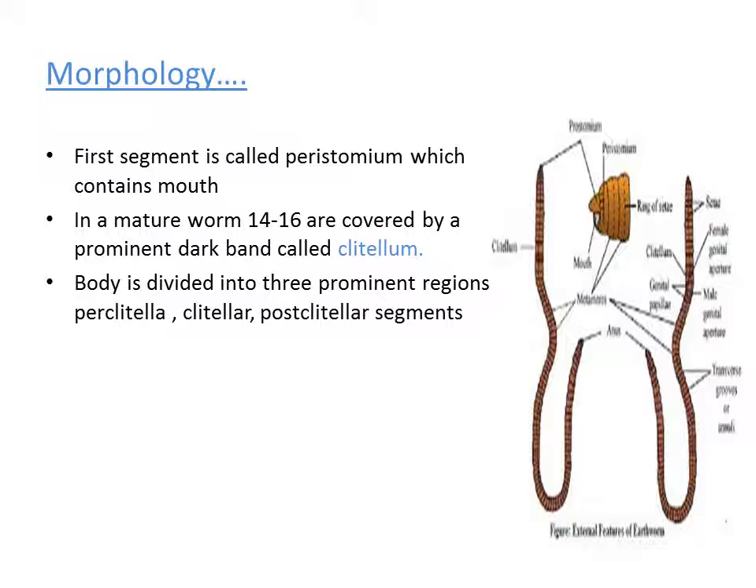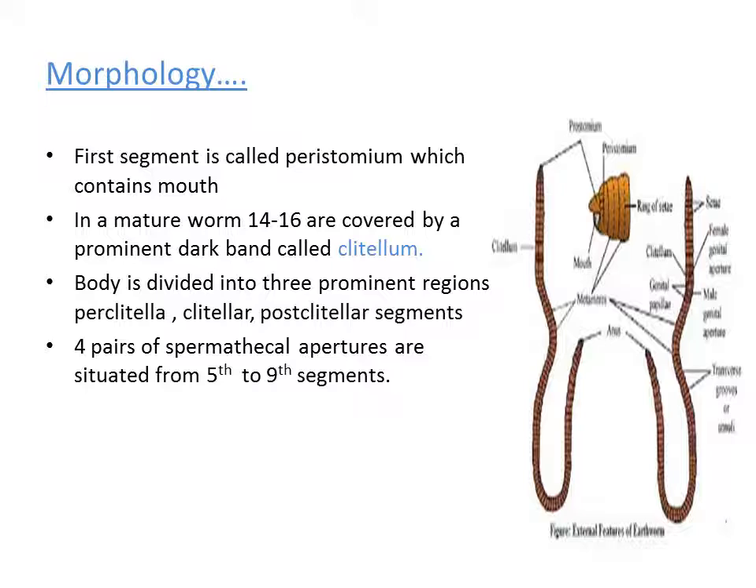So the clitellum, that means the dark band, helps in dividing the animal body into three different regions. One is the preclitellar region, another one is the clitellar region, and the third one is the postclitellar region. So these are the three prominent regions that can be seen in the earthworm.